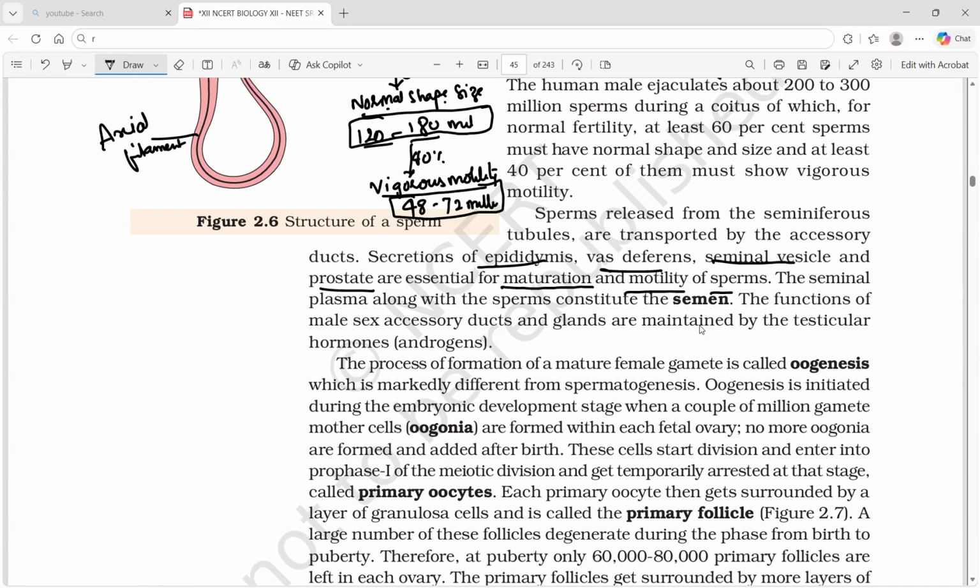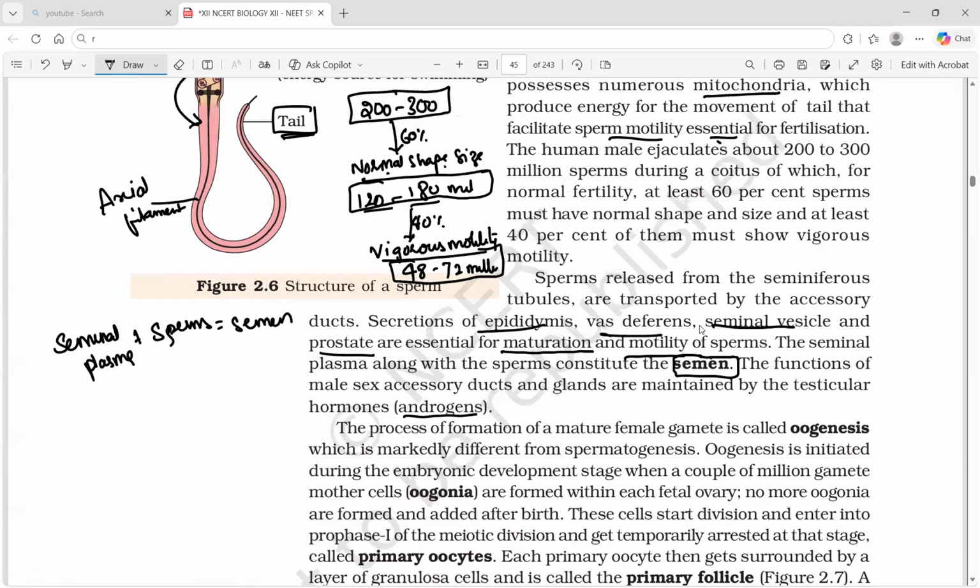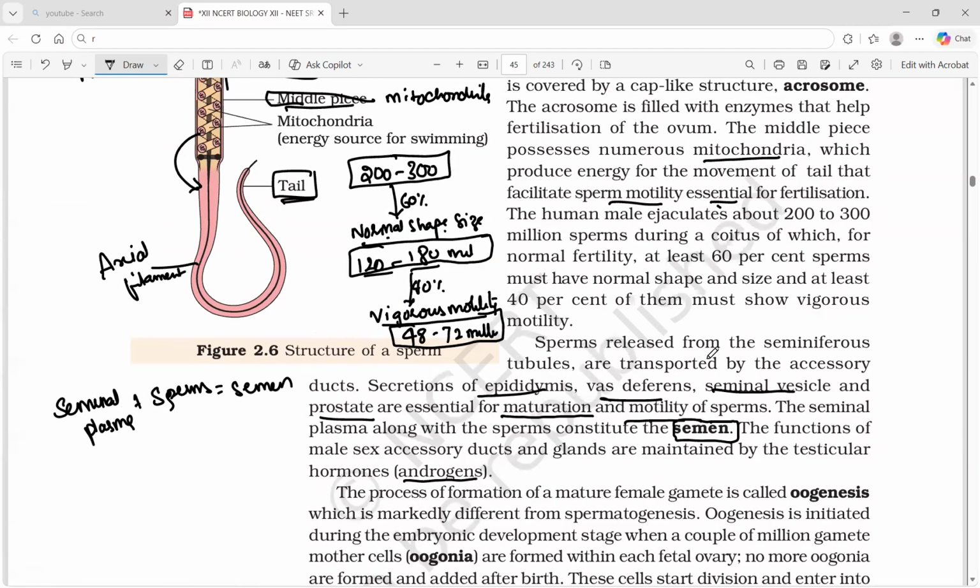Seminal plasma along with the sperm, this is going to be a question. Seminal plasma plus sperms is called semen. Seminal plasma, which is released by these respective structures, and sperms collectively are called semen. The functions of male accessory ducts and glands are maintained by androgens, which we call testicular hormones. That is all about the male reproductive system.